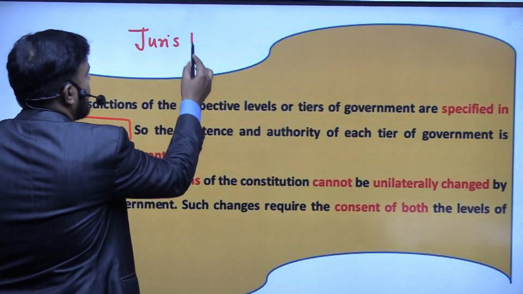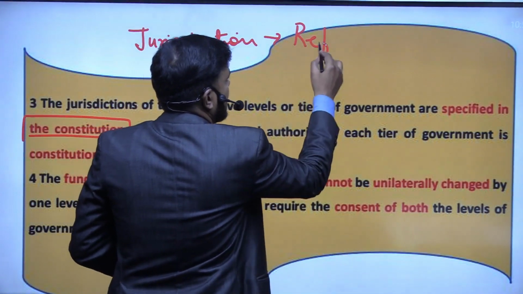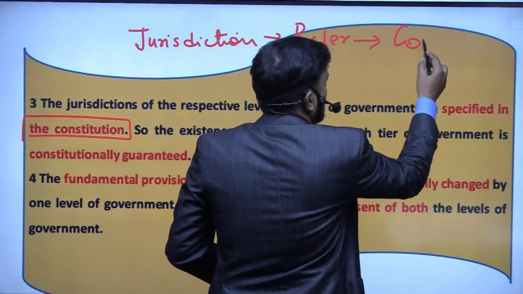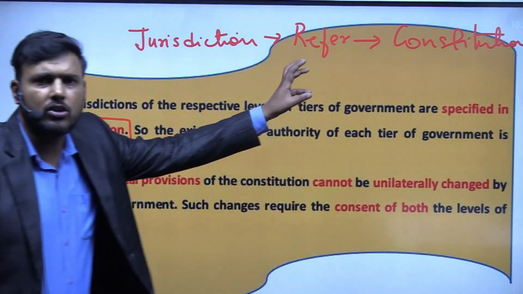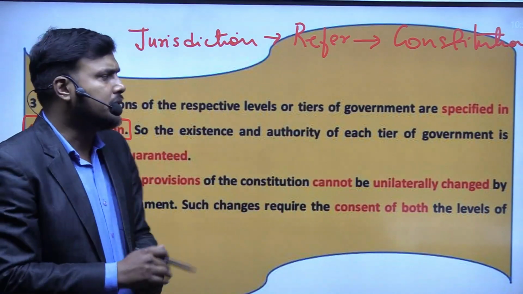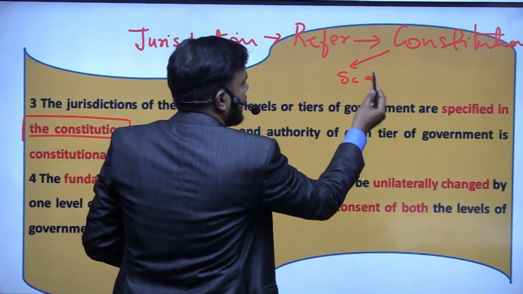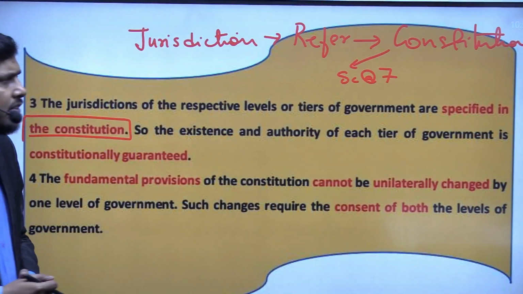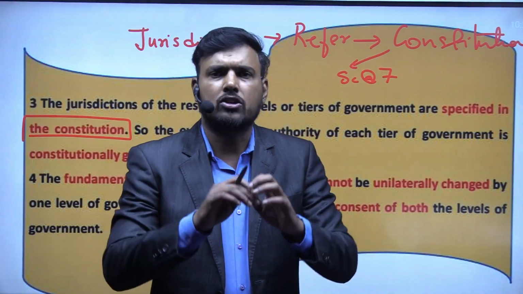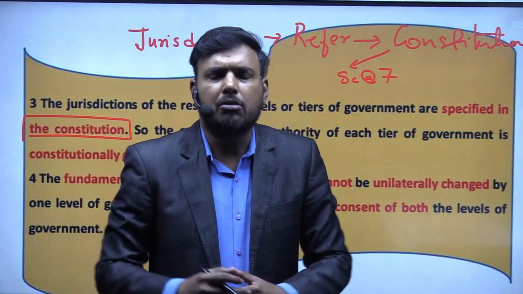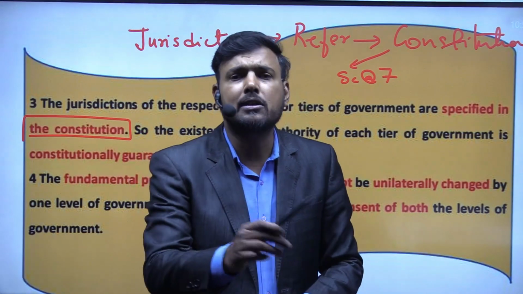So when we are talking about jurisdiction and we refer to the Constitution, the guidance will be provided by the Constitution of India. Where is this guidance? If you look into Schedule 7, we find that there are three lists. The first is the Union List. What do we mean by the Union List? Over the topics of the Union List, the central government is empowered to make rules and regulations, and they will be applicable throughout the territory of India.